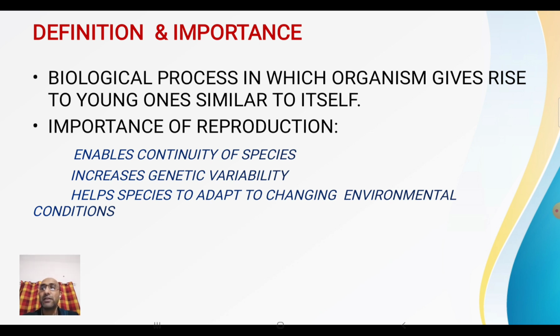Okay, so what are the importances of reproduction? First one, the reproduction enables the continuity of the species. Species can continue only by the process of reproduction because the reproduction produces new individuals of the parent one. Got it? Second, it increases the genetic variability. Got it? That generally happens in case of sexual reproduction. And it also helps the species to adapt to changing environmental conditions. How that happens, we will study in the coming videos.